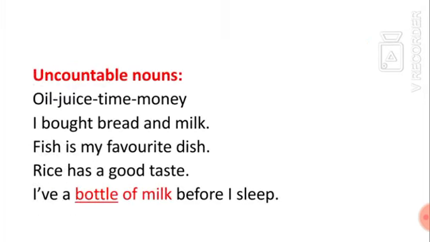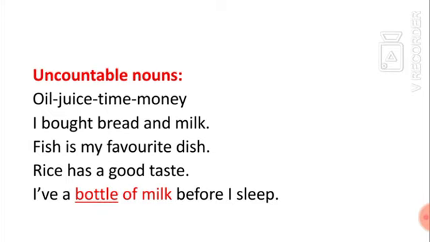Uncountable nouns means nouns that cannot be counted, like oil, juice, time, money. Pay attention that we cannot use a or an before the uncountable nouns. For example, I bought bread and milk. Also, uncountable nouns take singular verbs. For example, fish is my favorite dish. Rice has a good taste.